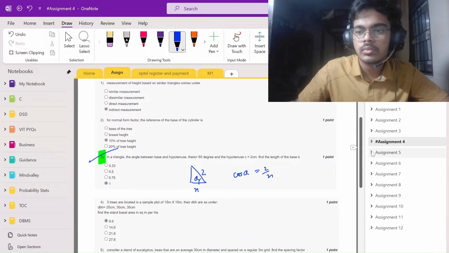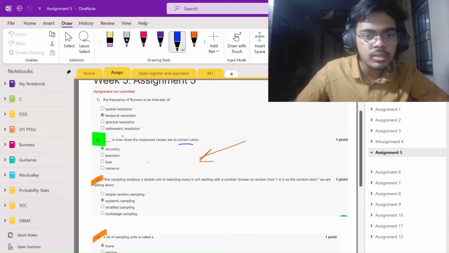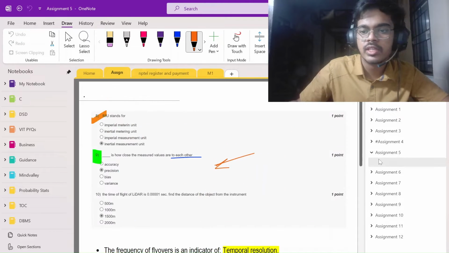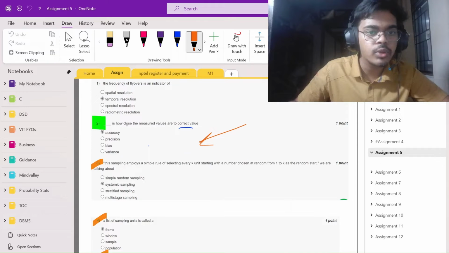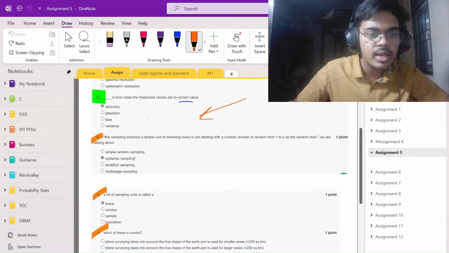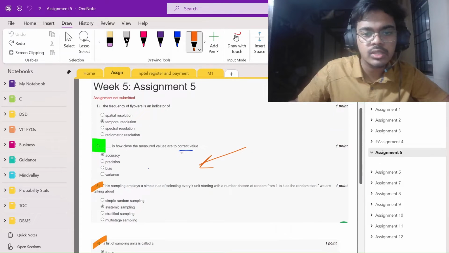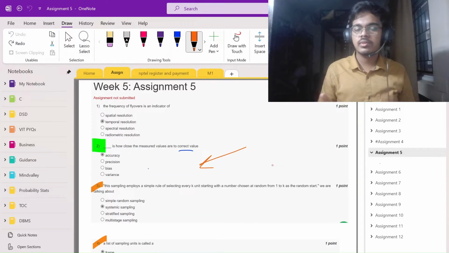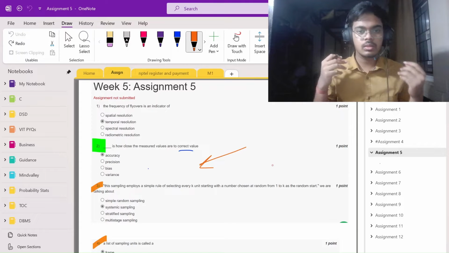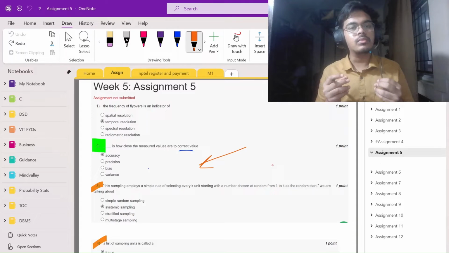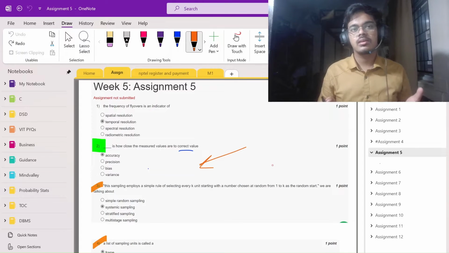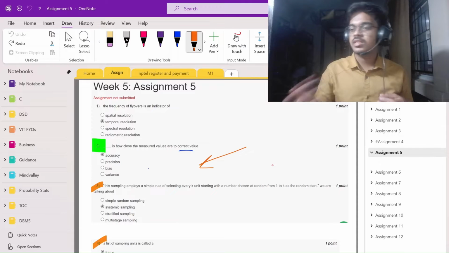No easy questions here. And assignment 5, easy question here: the correct value. This could be confused with a question on the next page, so I marked it with an arrow. We have to know the definition of two things. These are never the answer: accuracy and precision. Accuracy definition is the correct value. There is confusion in physics definitions, but the very logical obvious thing is that accuracy means correct, like the answer is accurate means the answer is correct.